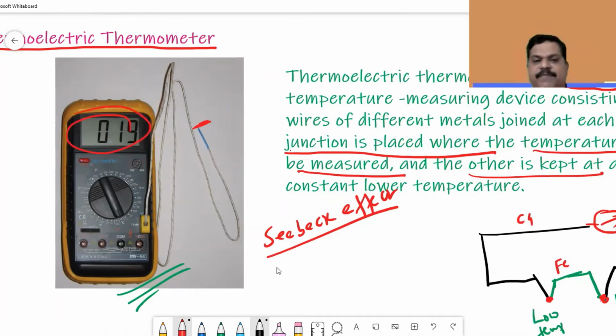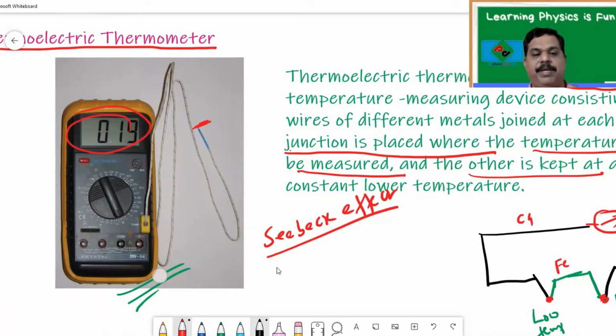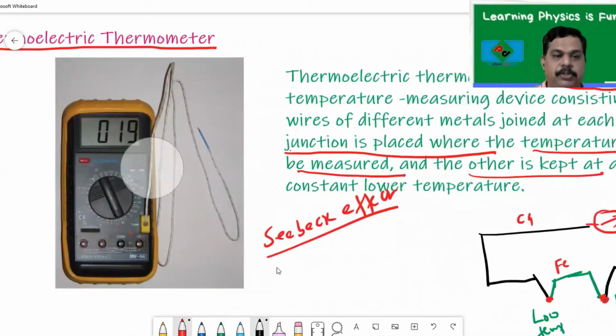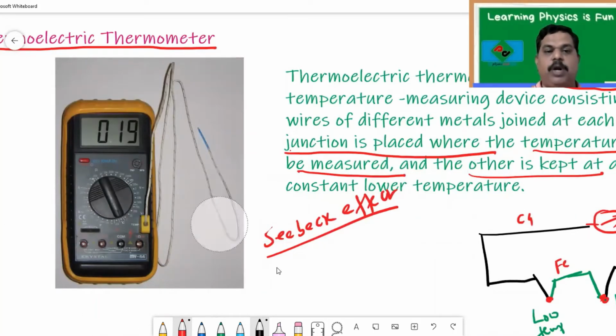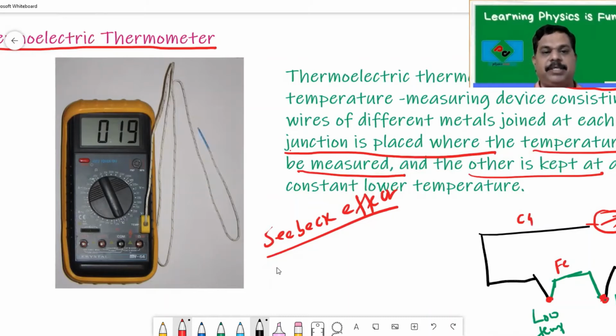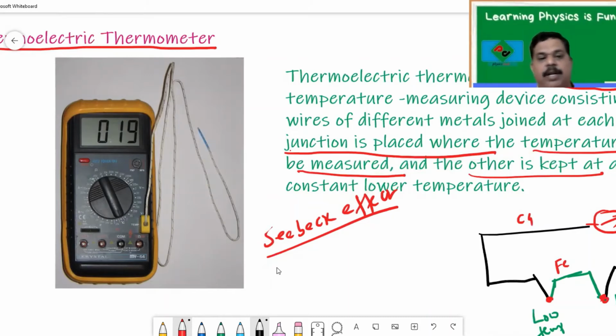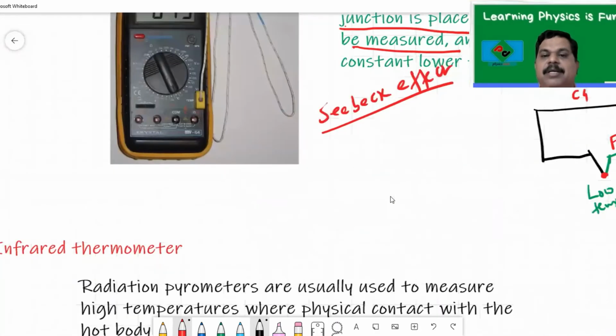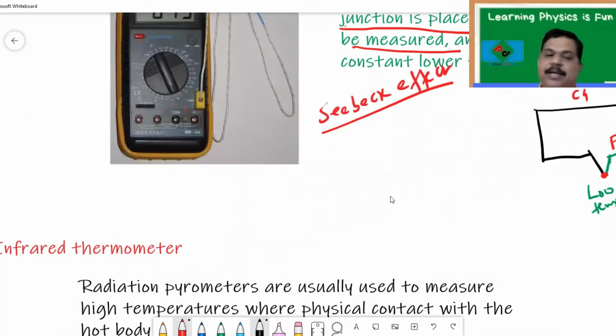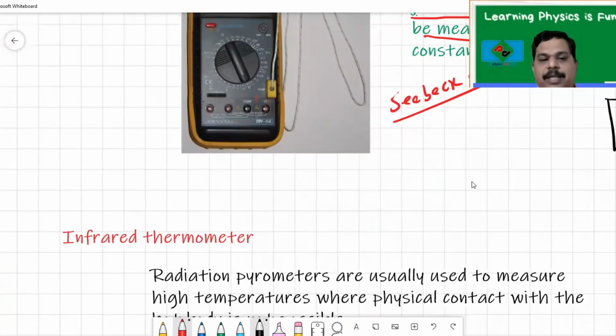So remember, it is a very sensitive device. It can measure very, very small temperature also. So whichever body you want to measure the temperature of, just keep it in contact with it and we'll get the reading. So this thermoelectric thermometer is used to measure the temperature of insects or cruel animals. You want to find the temperature of a snake? Yes, we can use it.